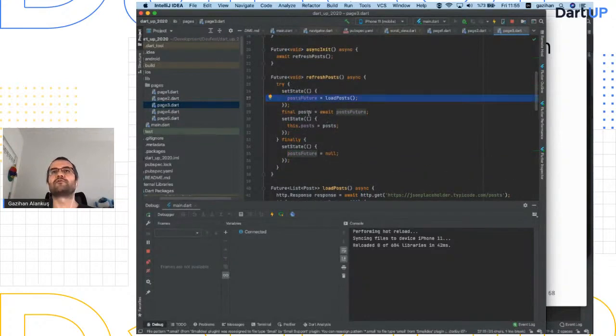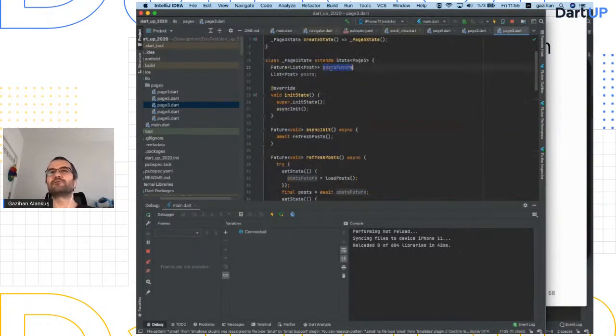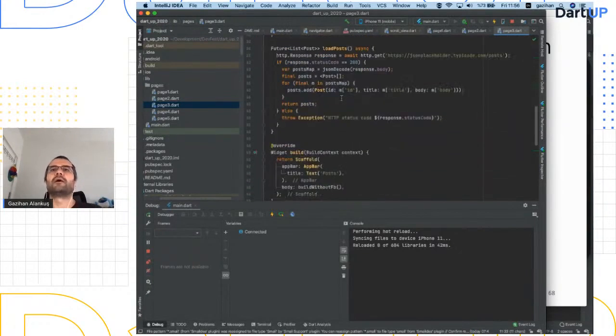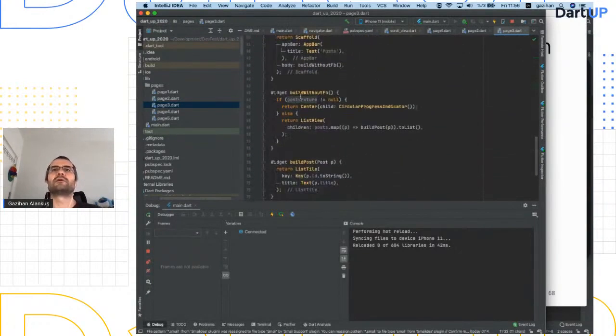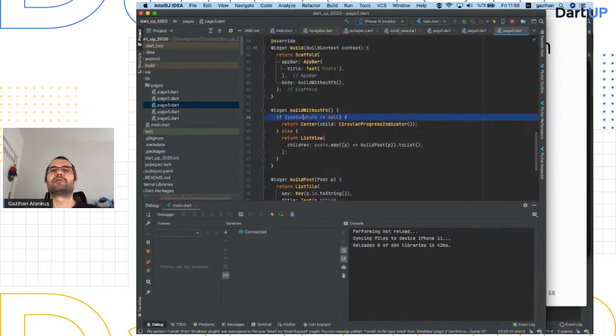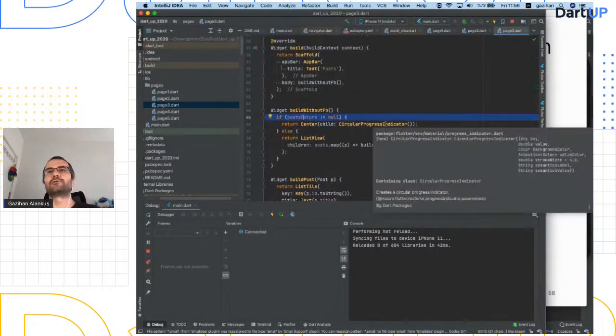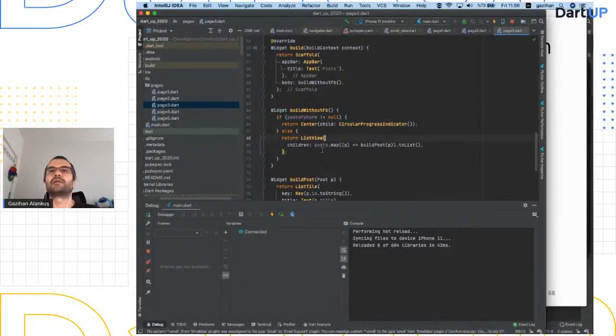So I'm initially setting it to a future, then loading, and then setting the posts to the posts variable, and then I'm setting it to null when I'm done. So this future object is also doubling as, hey, I'm doing something. And when building, if it's not null, I'm showing the circular progress indicator. If it's null, it means that it is done for me.